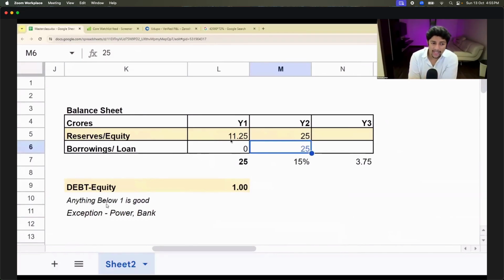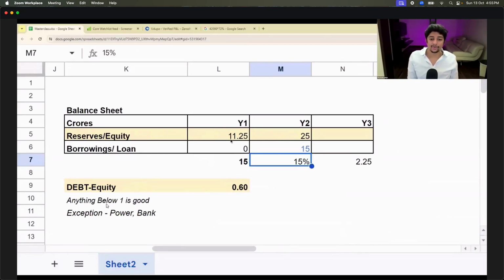Would this still be okay? It's not great, but it's okay because my existing manufacturing plant will not go down. I can make revenues and grow back. Okay, instead of 25 crores, what if I had just taken 15 crores? I'm completely fine. No problem at all.